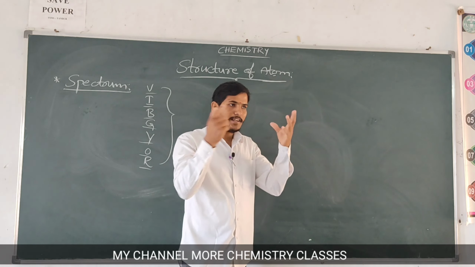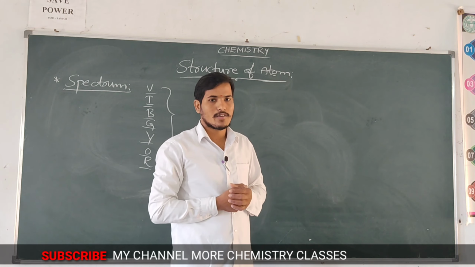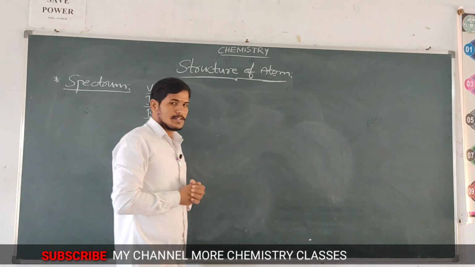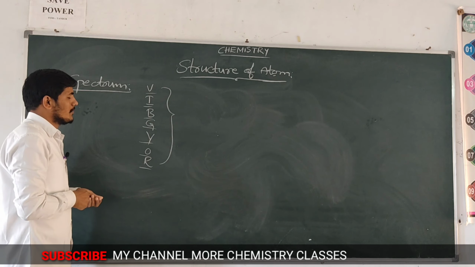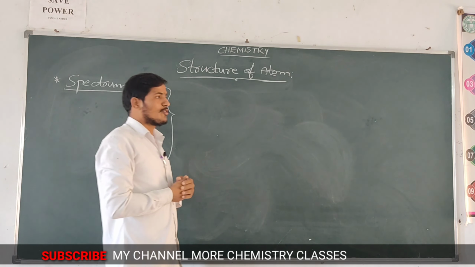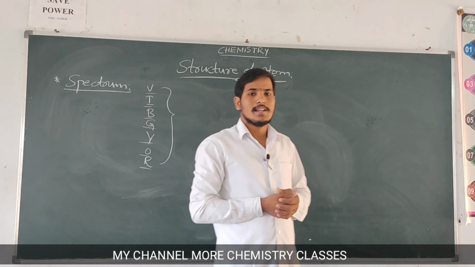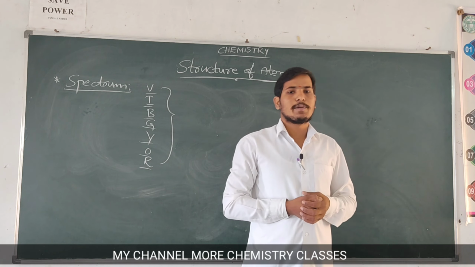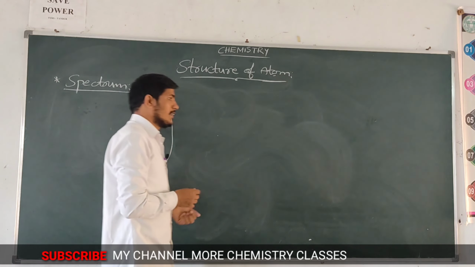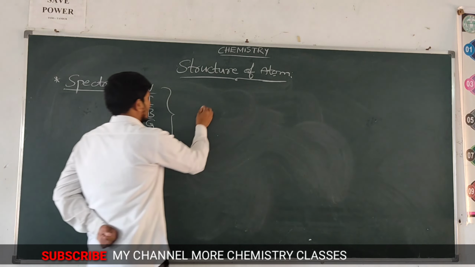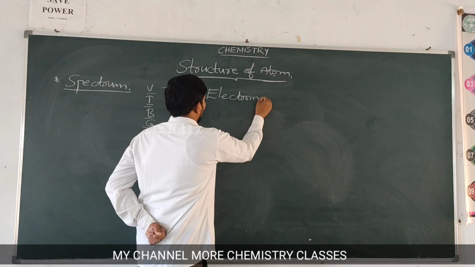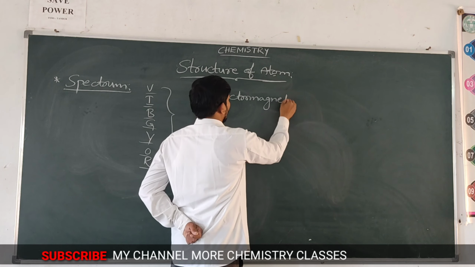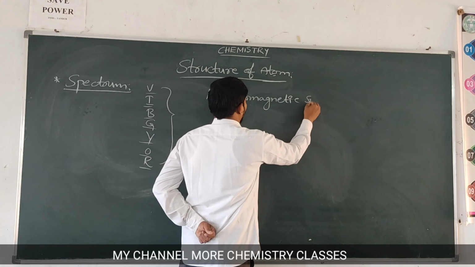The light which we see with our naked eye is called the visible spectrum. The entire range of electromagnetic wave frequencies is called the electromagnetic spectrum. This is also very, very important. Electromagnetic spectrum.